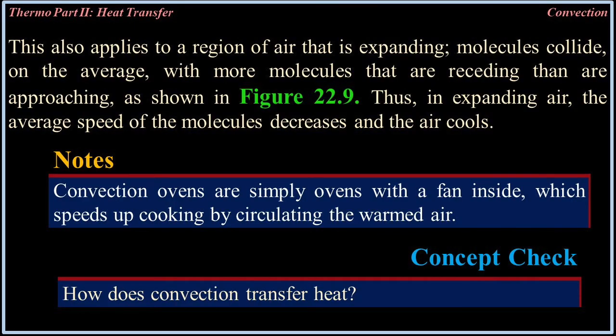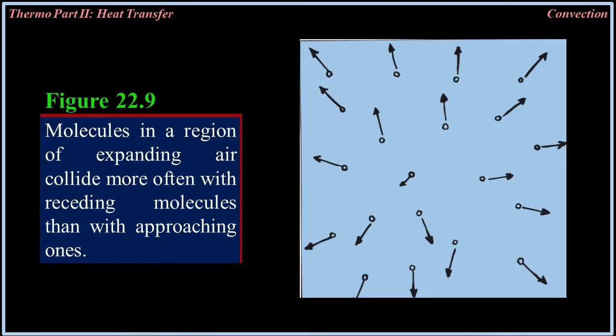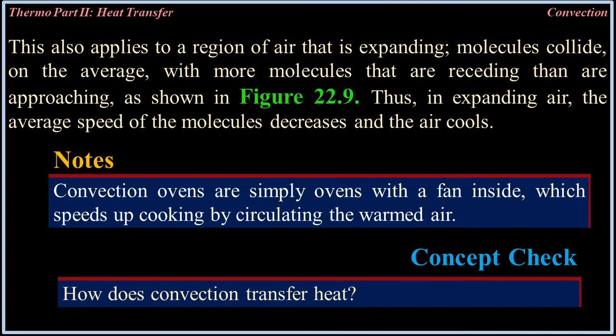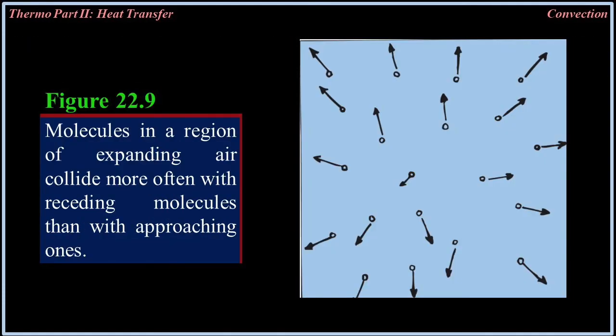This also applies to a region of air that is expanding. Molecules collide on the average with more molecules that are receding than are approaching, as shown in figure 22.9. Thus, in expanding air, the average speed of the molecules decreases and the air cools. Notes. Convection ovens are simply ovens with a fan inside, which speeds up cooking by circulating the warm air. How does convection transfer heat? Figure 22.9. Molecules in a region of expanding air collide more often with receding molecules than with approaching ones.